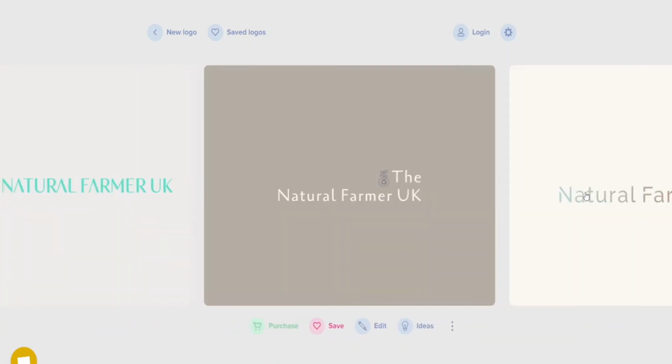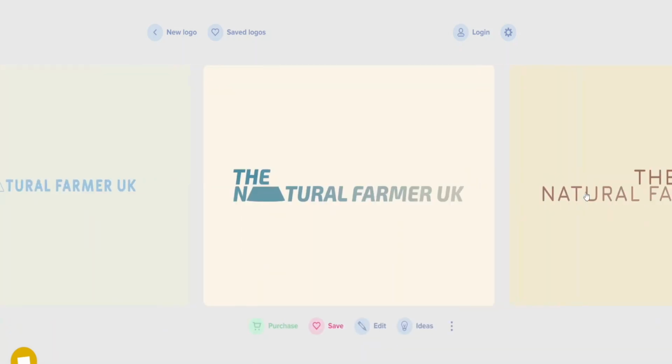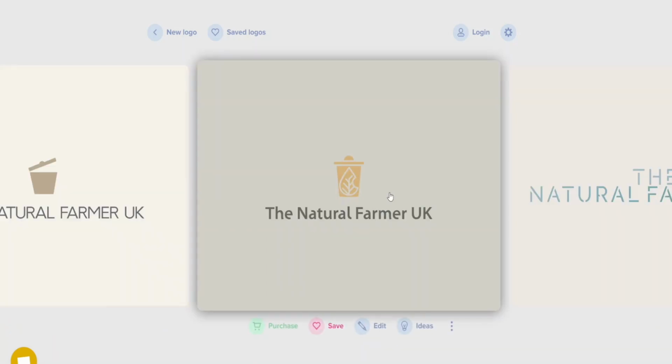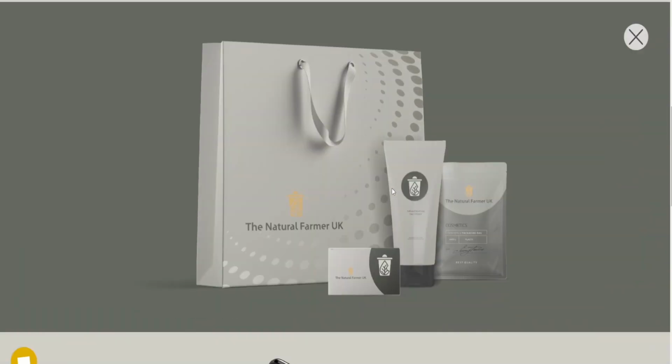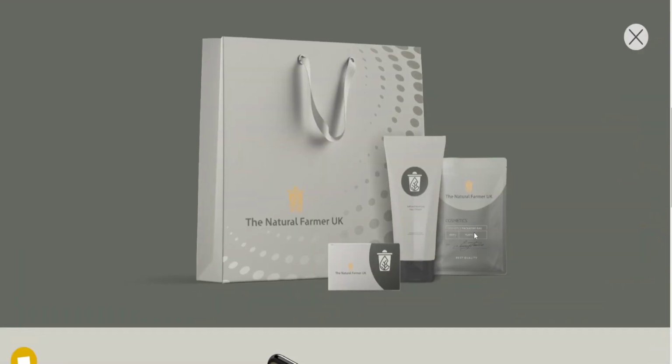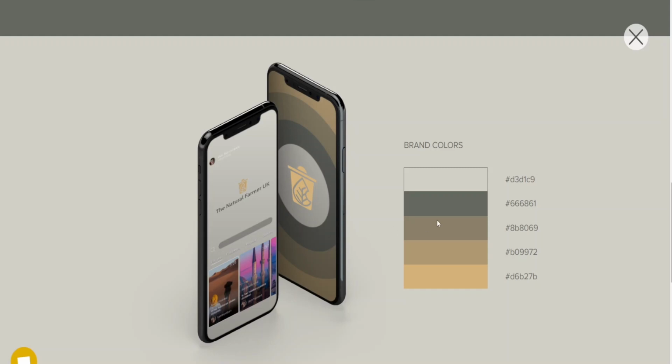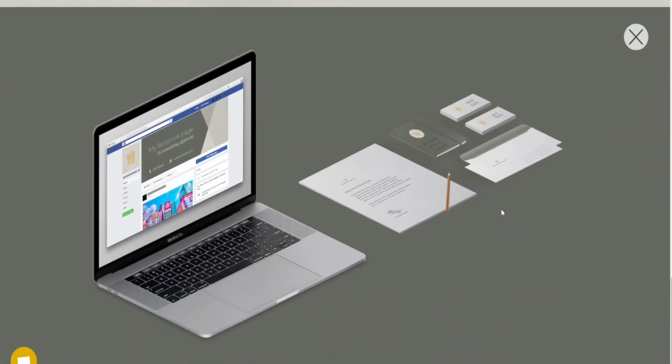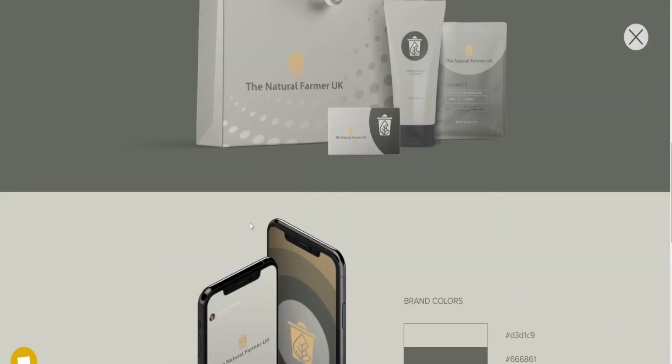First time I'm using this website, and that's one I actually like. I've actually found one I don't hate. If you go on here, it shows you what it would look like on different brands, I guess. It gives you a brand and colours, which is quite cool. And then what else does it give you? Get some banners. That's what you want to sign up for it. I just thought that's cool to look into. And that's called brandmark.io.